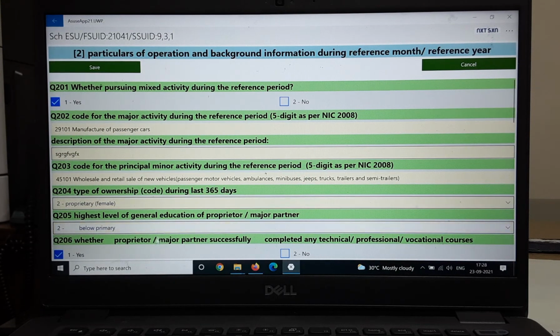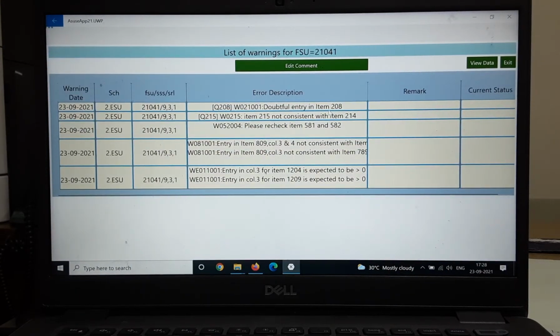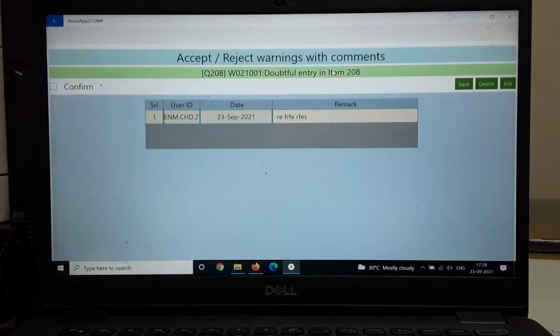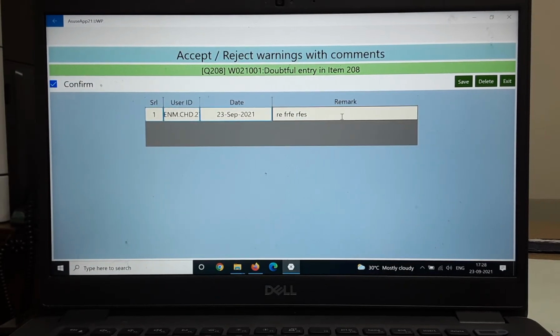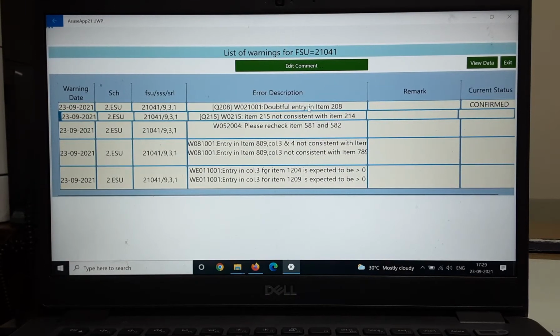If you feel this warning is justifiable, that this warning can remain in the data because this is a genuine case, then you will confirm this warning by clicking on this button and entering your remarks on why I am confirming this warning, saving it and exiting. So this is the process.